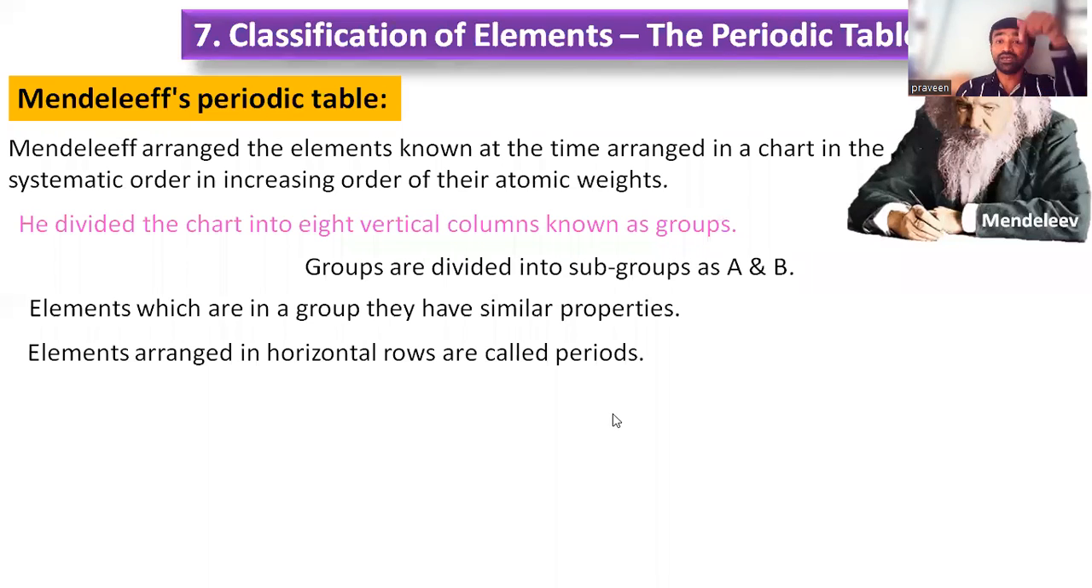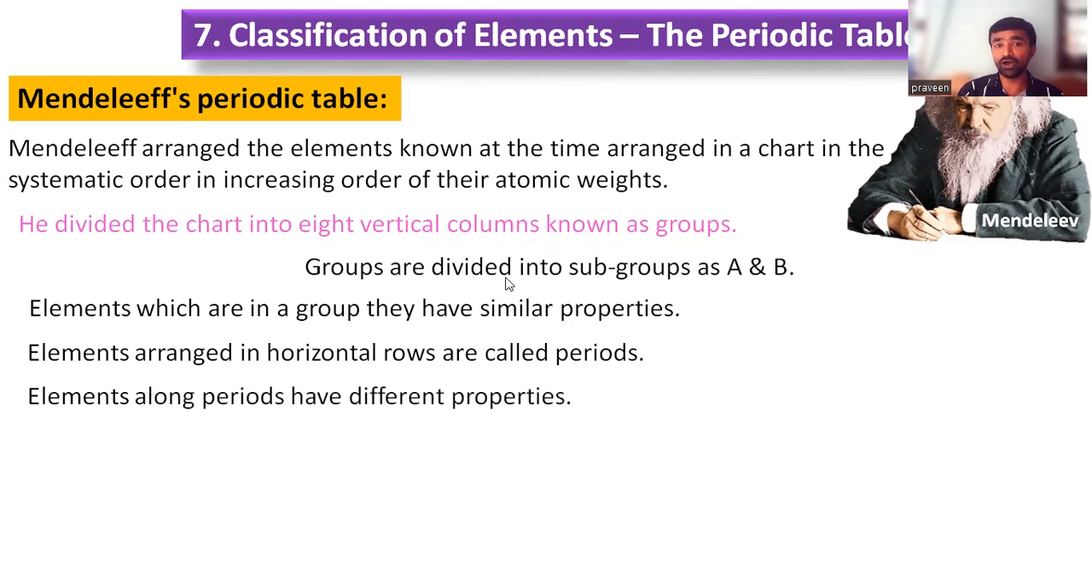In the vertical columns, they are with similar properties. Valency is similar, right? So similar in chemical properties, especially in the vertical columns, with no similarity in the periods. So horizontal rows are called periods, vertical columns are called groups. In the vertical columns, you will notice that chemical properties are similar. In horizontal rows, no similarity. Elements along periods have different properties.